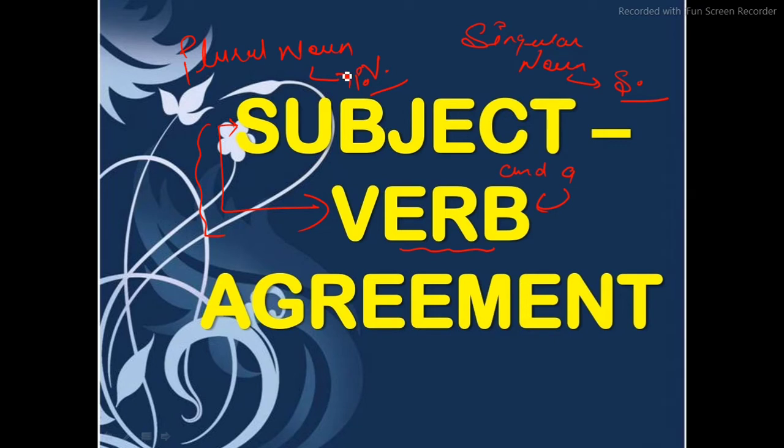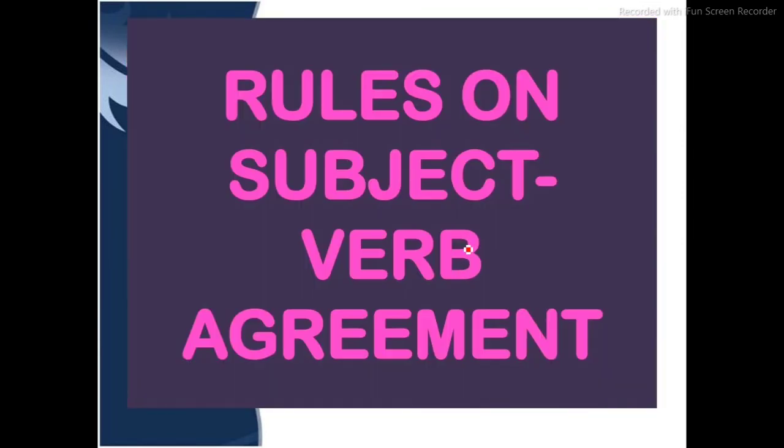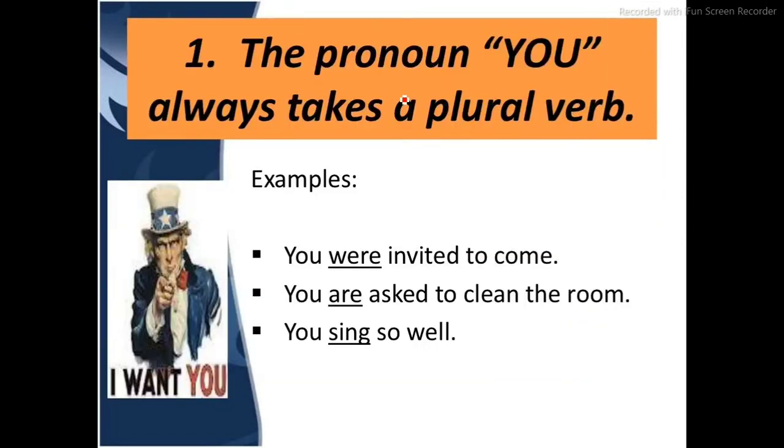Okay, moving on. Now basic rule, that is what I've just said. Singular subjects must have singular verbs, plural subjects take plural verbs. Now rules. The person you always takes a plural verb. Now this is a kind of an exception, because you will always take a plural verb, even if you are referring to one single person.